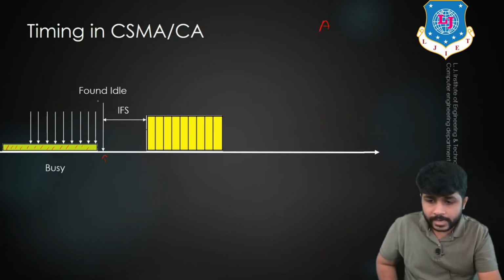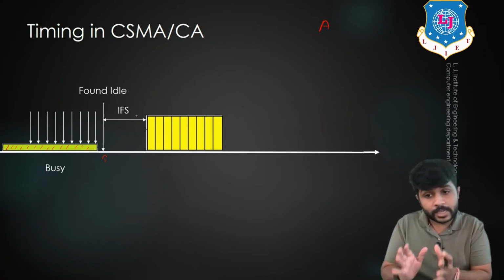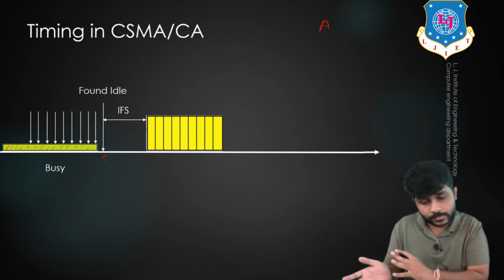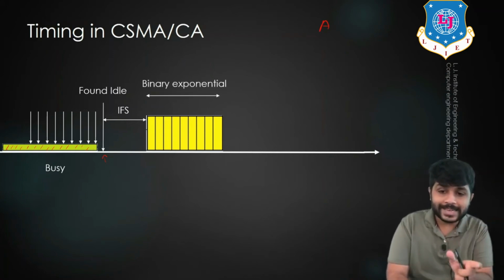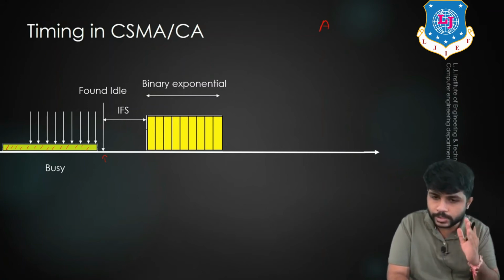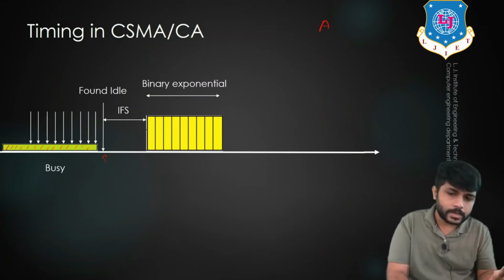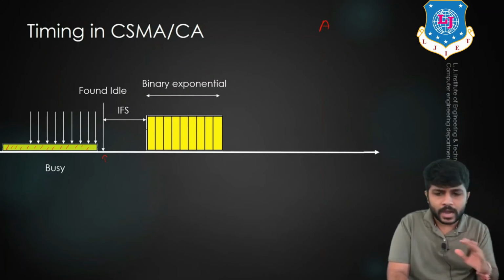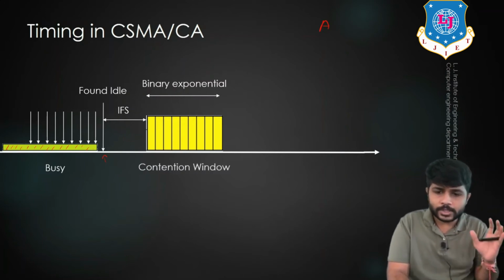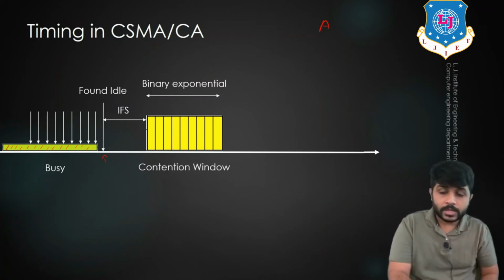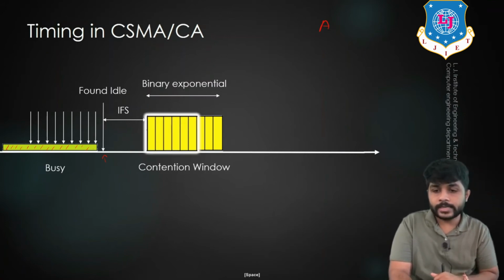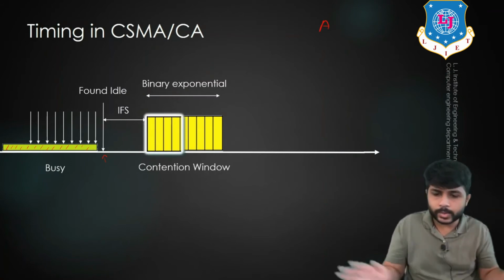You can see that when it finds the channel is idle, it will wait for IFS time. After waiting for IFS time, it waits for some random number of slots. Okay, so this is the number of slots. It is selected using the binary exponential. We are going to see how it selects using the binary exponential. Using the binary exponential, it will select the random number of slots. It can select 2 slots, it can select 6 slots, it can select 4 slots. The slots are selected totally at random.